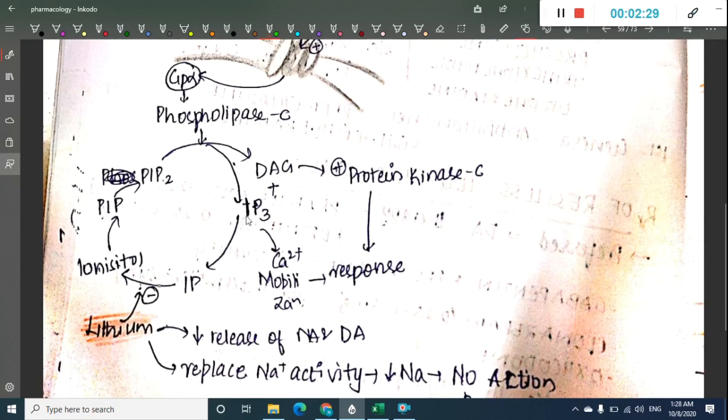IP3 causes calcium mobilization leading to response, and DAG activates protein kinase C, which also results in response.